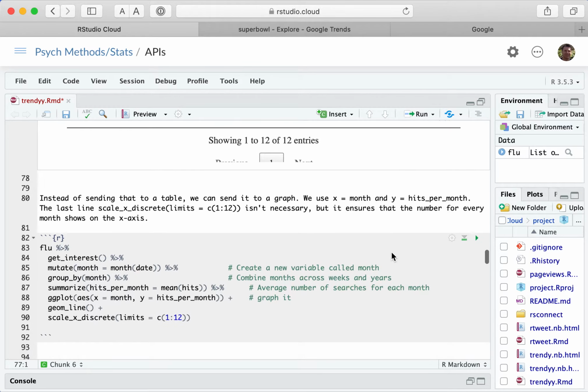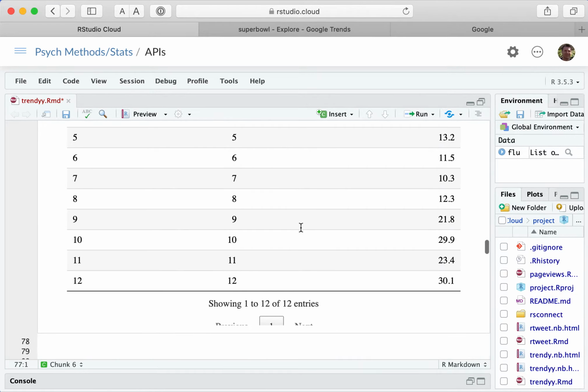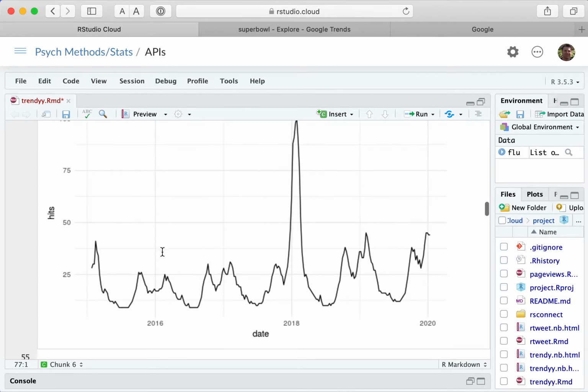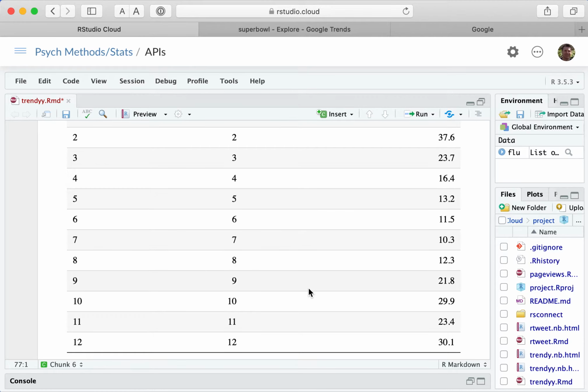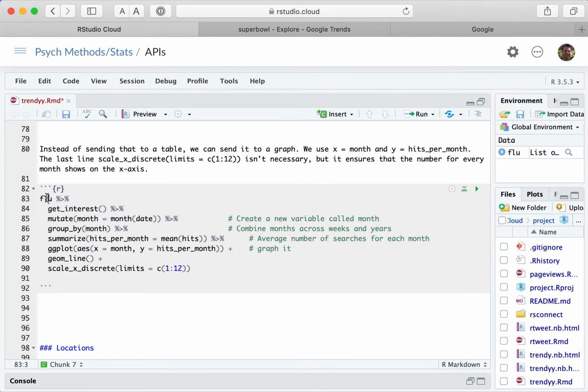Okay, now instead of sending it to a table, we can send this same thing, but to a graph. So before, when we did the graph, it was across all those years. But what if we just want to look at just individual months and graph that? What we do is basically the same thing. We have the flu, the get interest. We're going to create a new month column. We're going to group by month and then get the mean.